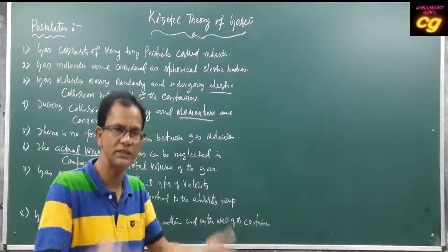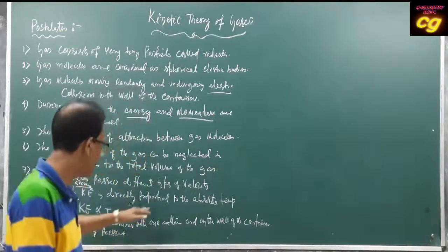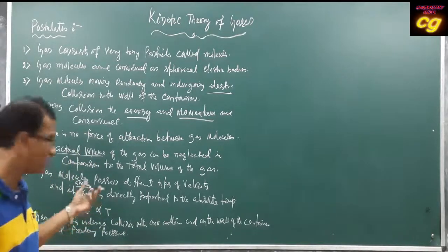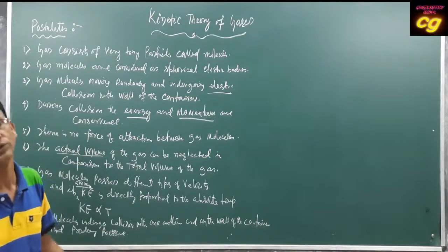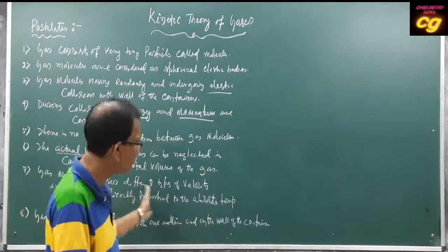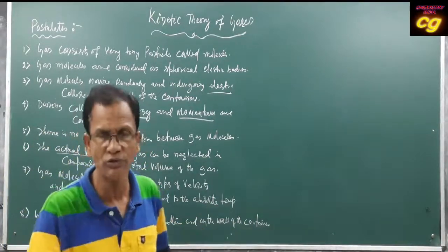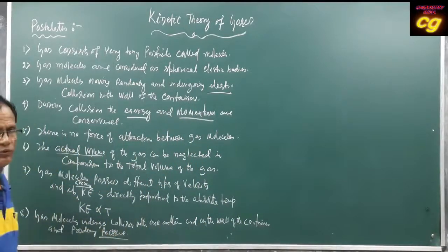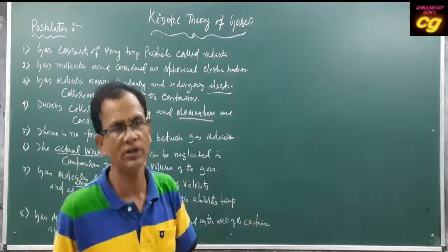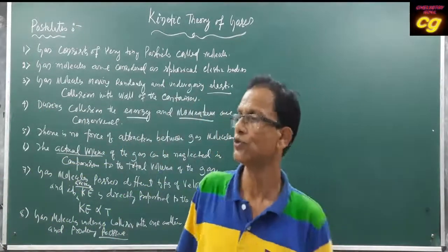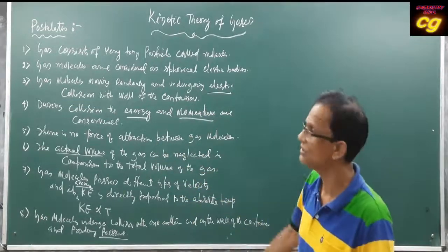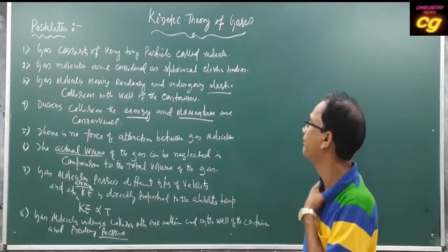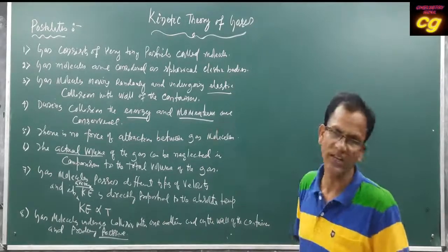If temperature increases, the average kinetic energy of the gas molecules increases. And the gas molecules, during collision with one another or with the wall of the container, exert pressure. So these are the very important features of ideal gas, studied by Maxwell and Boltzmann. This is called the kinetic theory of gases.